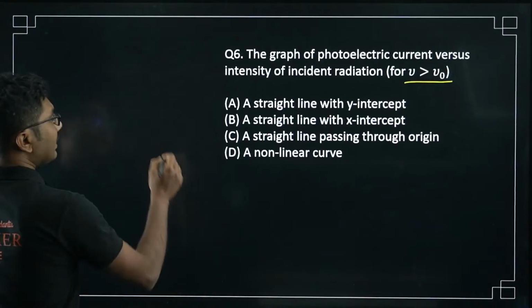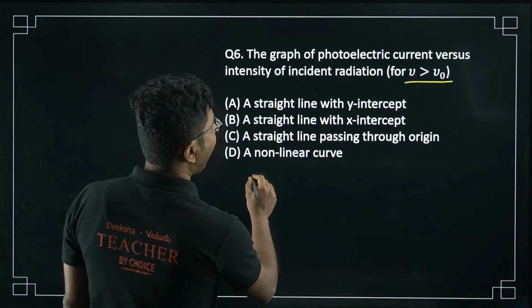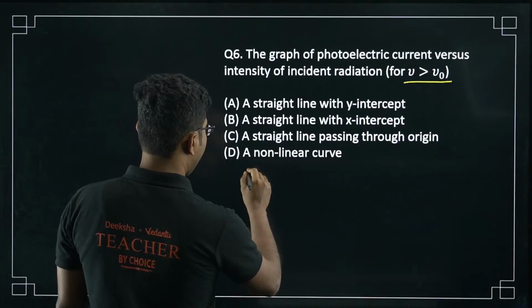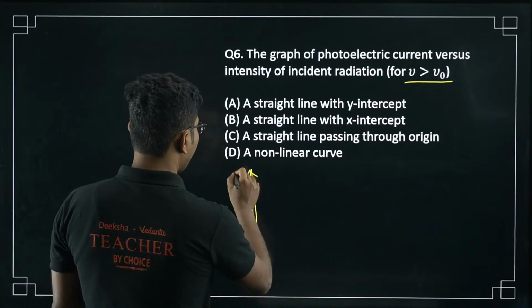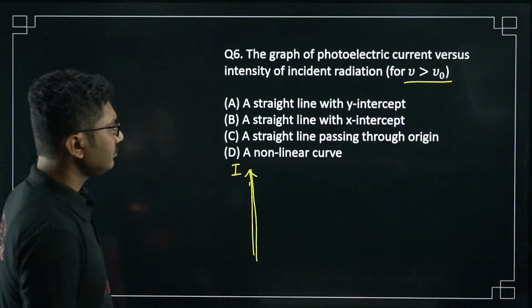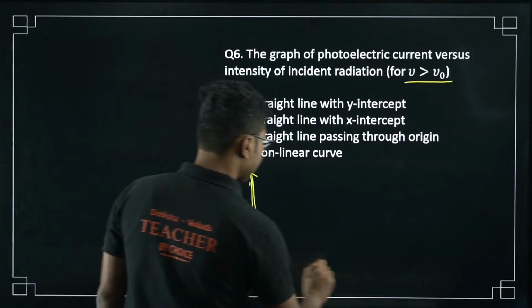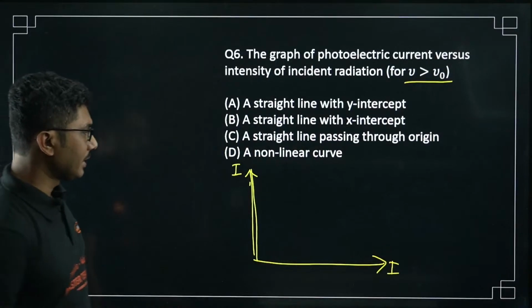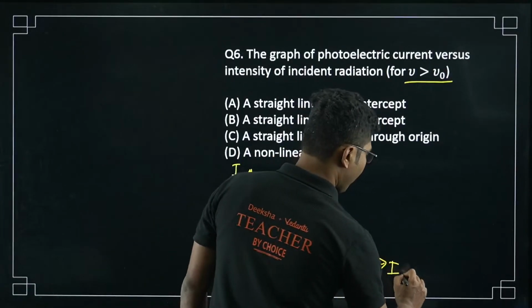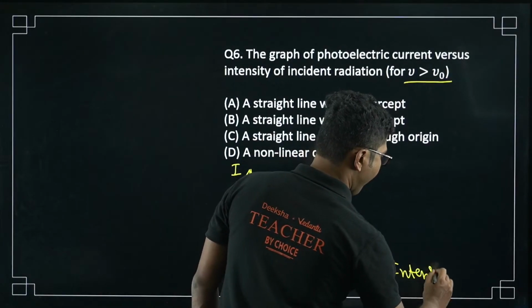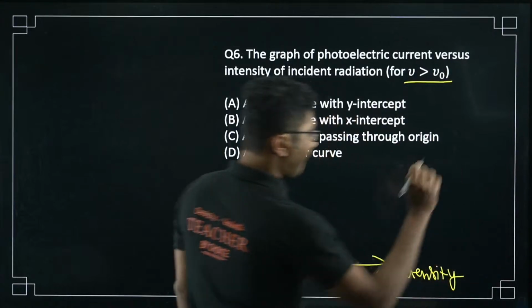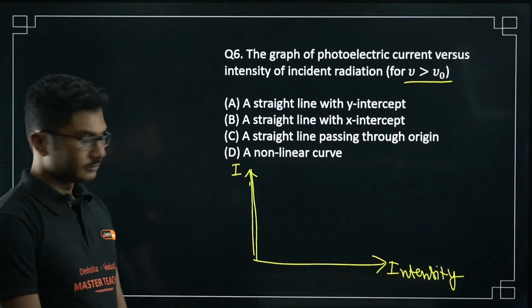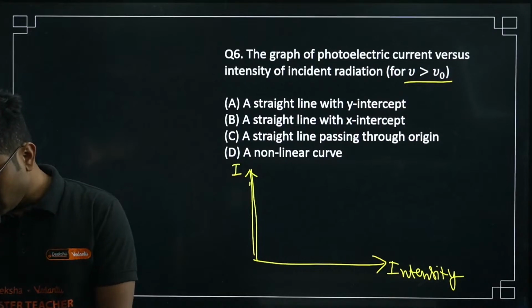So photoelectric current I versus intensity of light. Okay, photoelectric current versus intensity. What will happen to it? 6A.